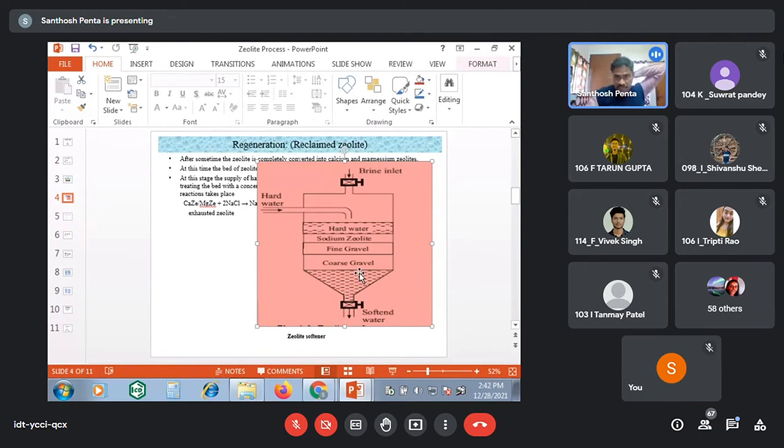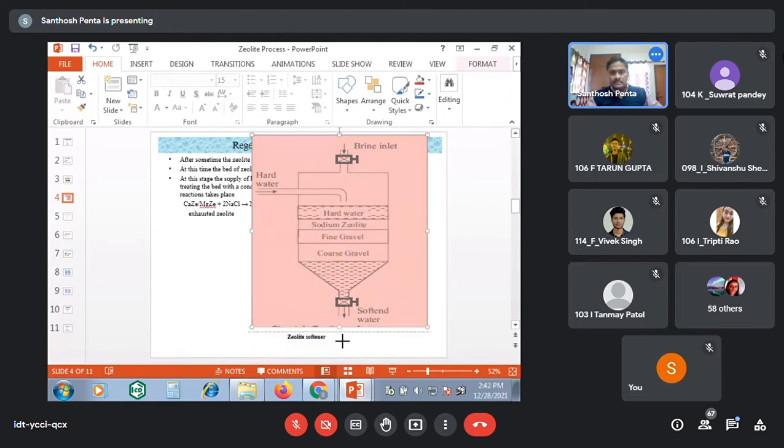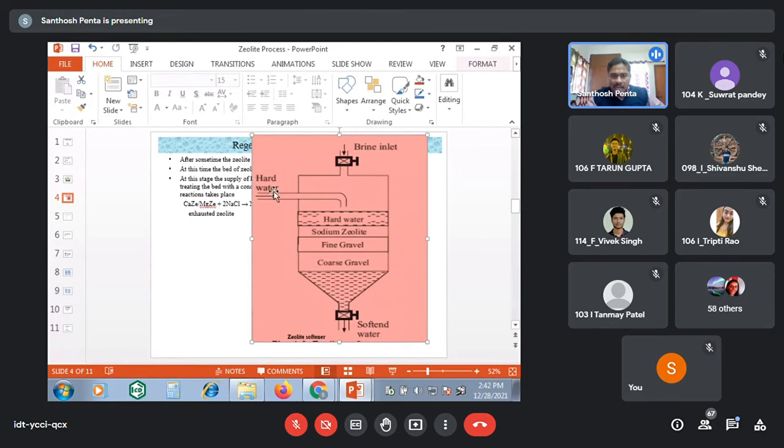Now, what is the chemistry involved here? Simply, the hard water is percolated above the zeolite bed. Percolated means simply the hard water, the natural water. Natural water means the source may be rainwater, river water, or water collected from the ocean or wells, any type of water which may have suspended particles, the crude water. That crude hard water is percolated on the surface of the zeolite bed, that means it is sprayed on the zeolite bed.